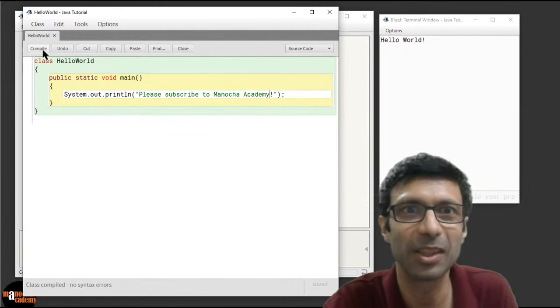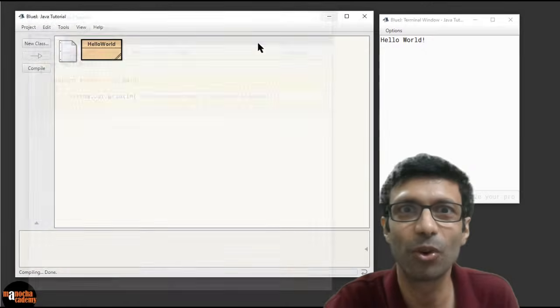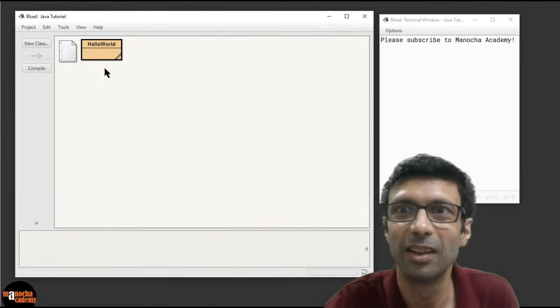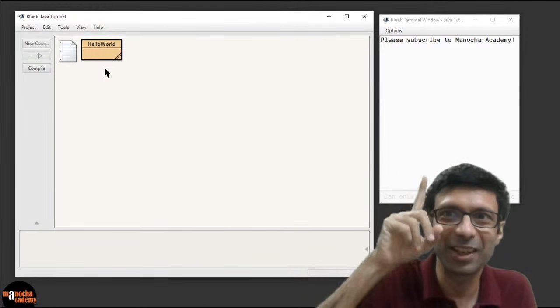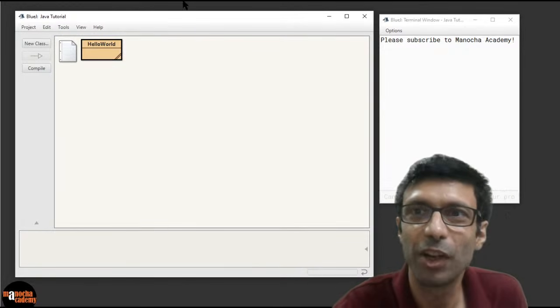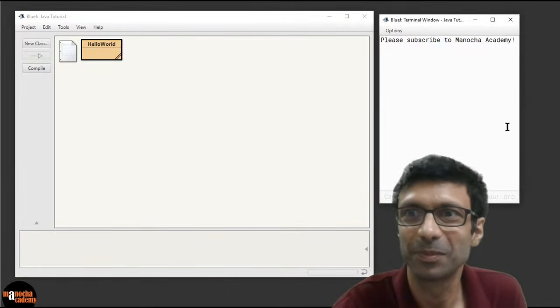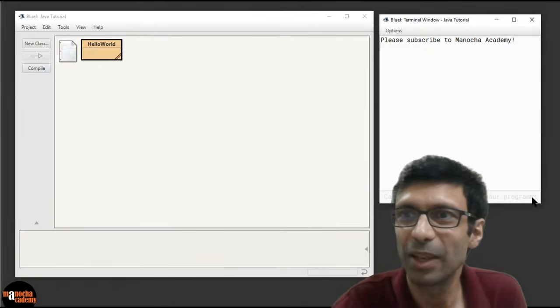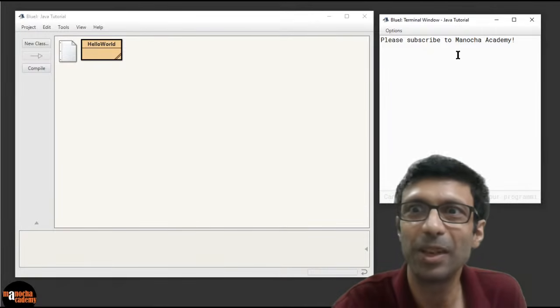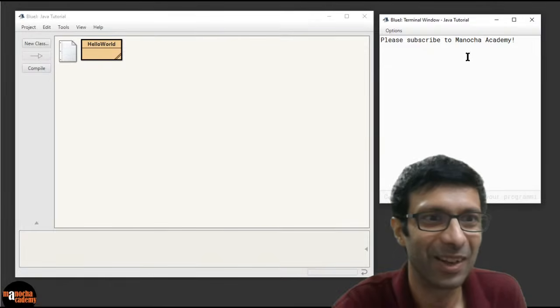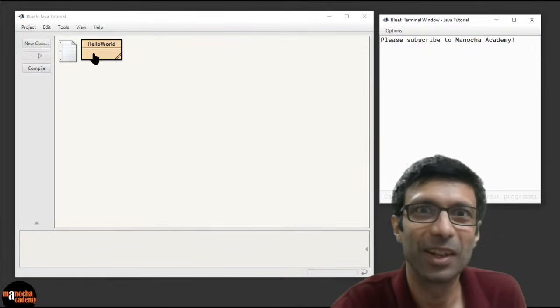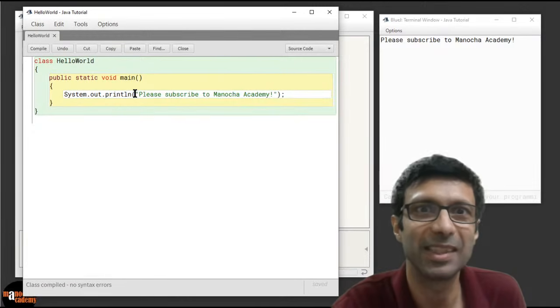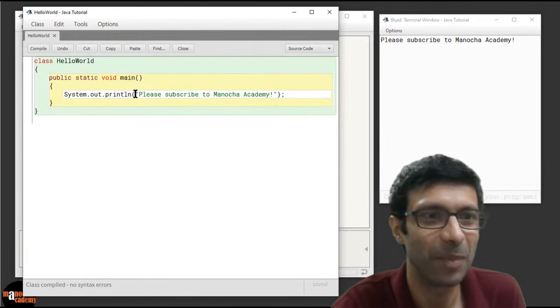If I compile again, it's compiled now and I can close this program. Now, if I run it, what's going to happen? Can you see what's been printed out here? Can you see in the output window, guys? Do you see it here? Right. So you can see, please subscribe to Manocha Academy, right? Awesome. So here, and you can open up the program and see it here. Does that make sense?